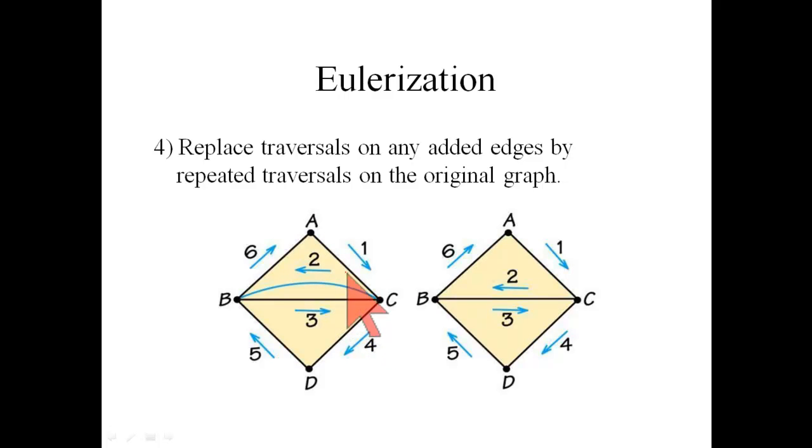And what it means is when you go along an edge that you have duplicated, that really means that you go along the original edge and then backtrack. So instead of 2, 3 along separate edges, it's 2, 3 backtrack. But the modified graph on the left helped us find out the actual solution to the problem on the right with the backtracking.